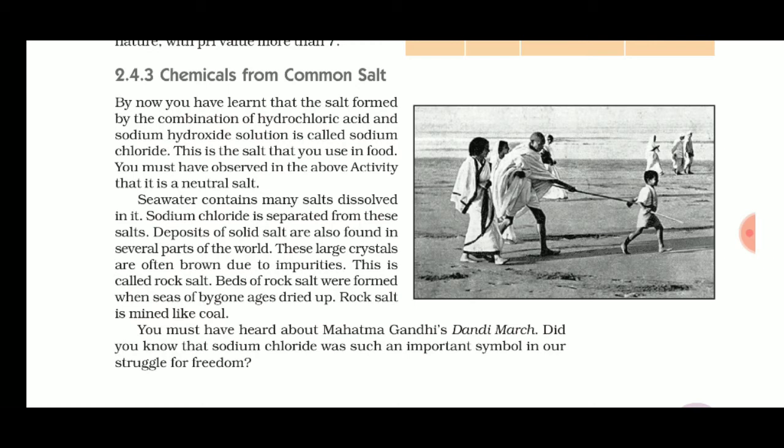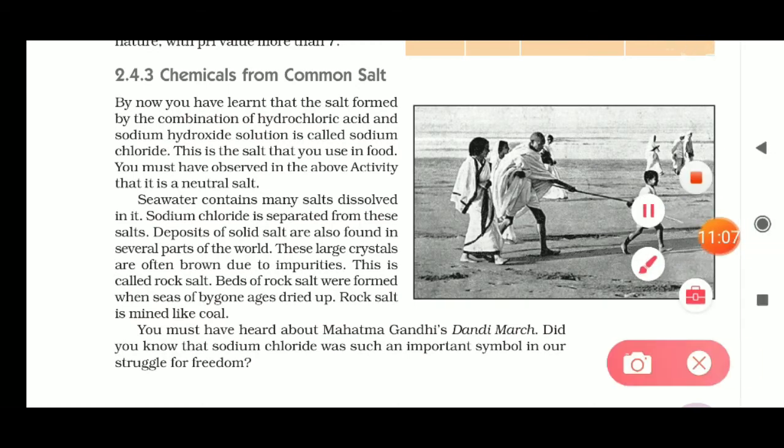One more thing to be underlined here: large crystals are often brown due to impurities. This is called rock salt. This is the definition of rock salt which you have to learn by heart.